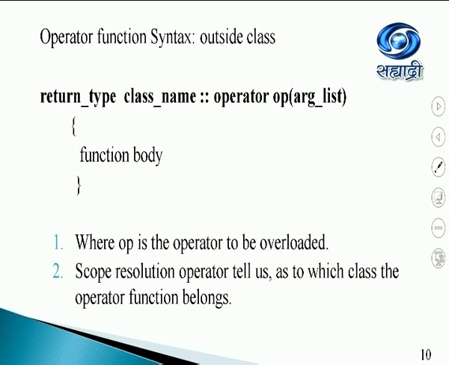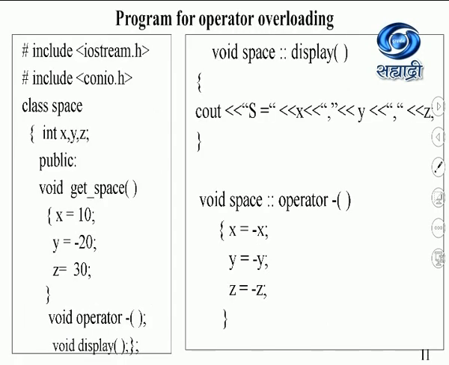Now, when we write this outside the class, obviously it comes with the scope resolution operator and the class name. So, the syntax is return type, class name, scope resolution operator, then the keyword operator. OP is the operator like plus, minus, multiplication, division, whatever you want to overload, and then the argument list. So, this is how we write the operator function inside and outside the class.